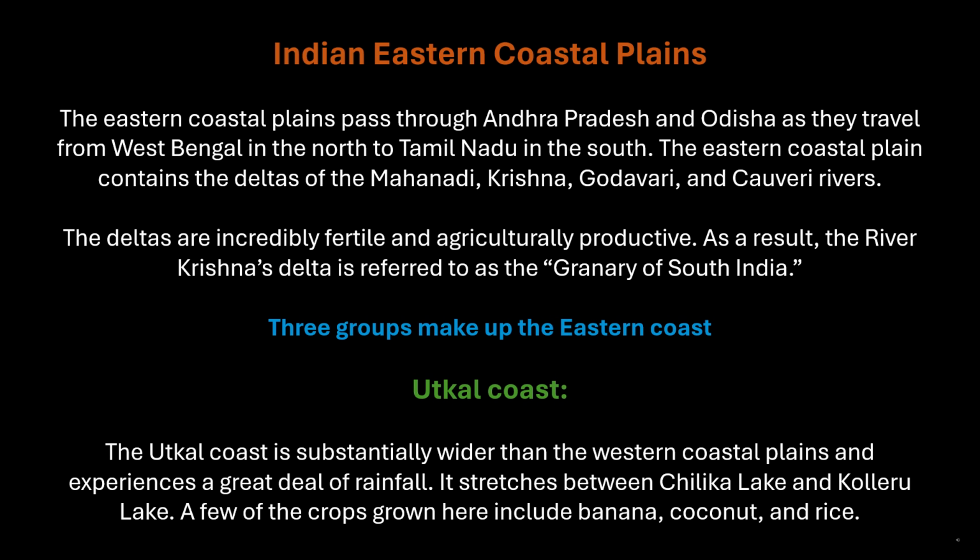Three groups make up the eastern coast. Utkal Coast. The Utkal Coast is substantially wider than the western coastal plains and experiences a great deal of rainfall. It stretches between Chalika Lake and Kalaru Lake. A few of the crops grown here include banana, coconut, and rice.